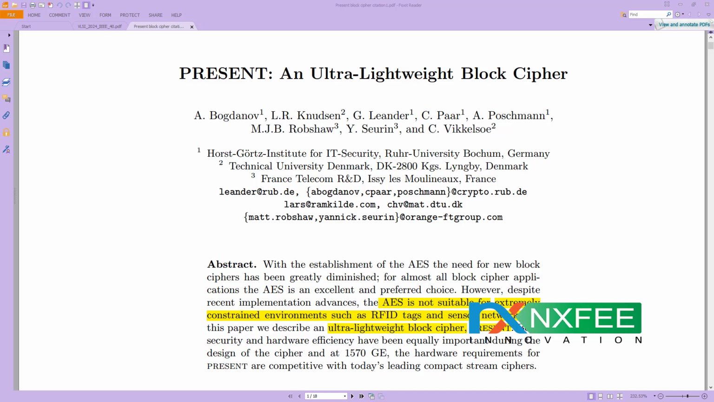Unlike more robust ciphers like AES, which demand significant computational and memory resources, PRESENT offers an optimal balance between efficiency and security for constrained devices. This paper examines the practical applications of the PRESENT cipher in secure communications protocols, device authentication and data encryption for low power systems.